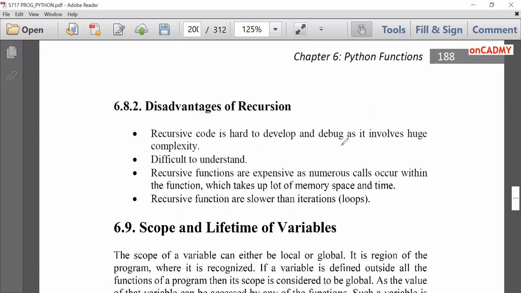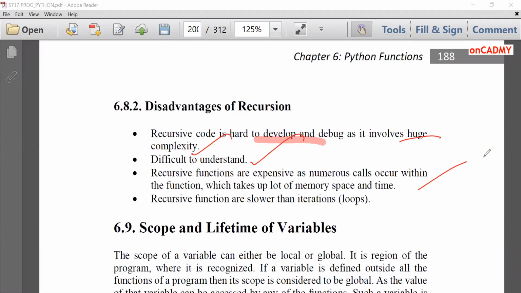Next, what are the disadvantages of recursion? Recursive code is hard to develop and debug as it involves huge complexity. The logic of recursion is always complex as compared to loops. So it includes huge complexity, and it is somewhat difficult to understand. Recursive functions are expensive as numerous calls occur within the function, which takes up a lot of memory, space, and time. Whenever we call a function, it takes a lot of consumption of memory.